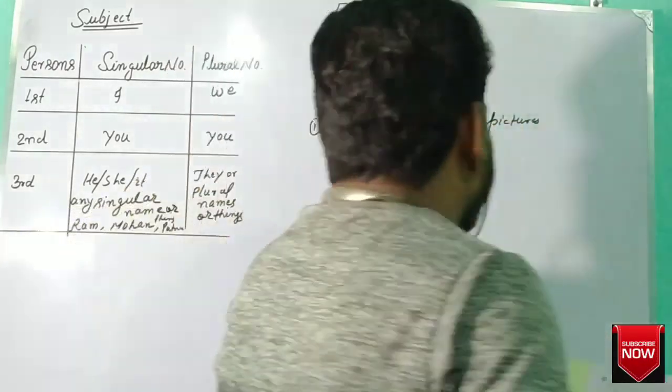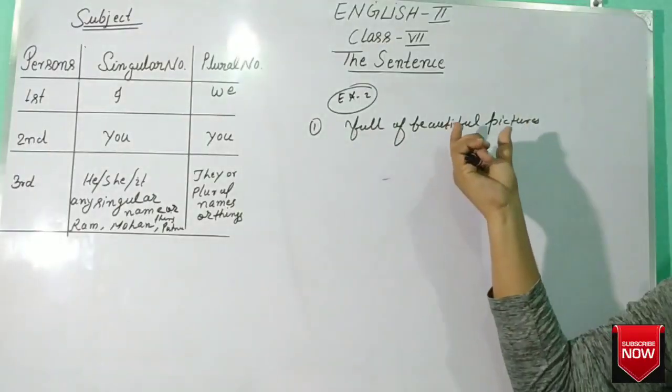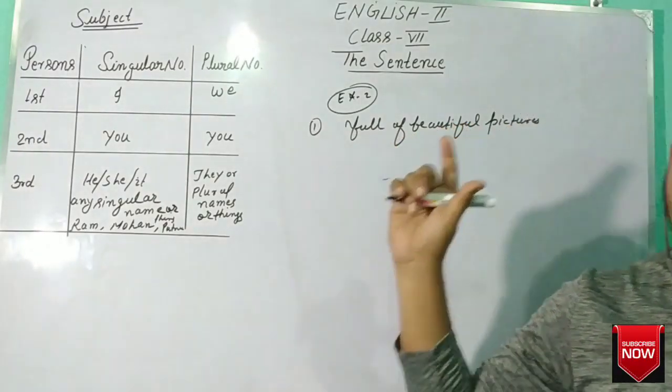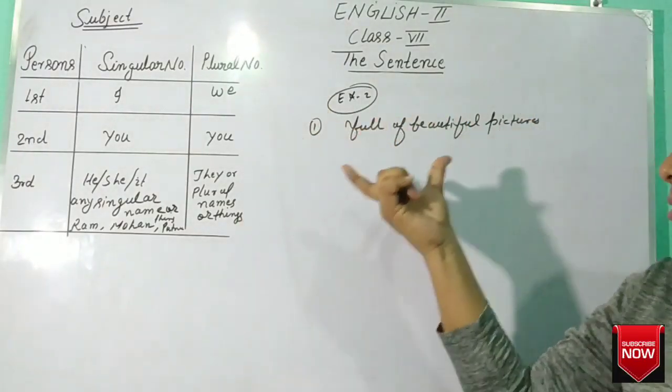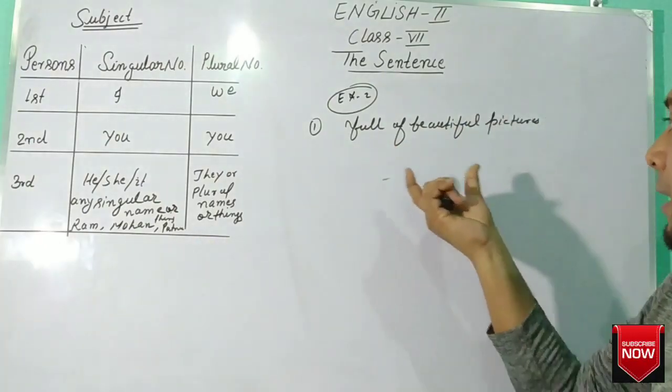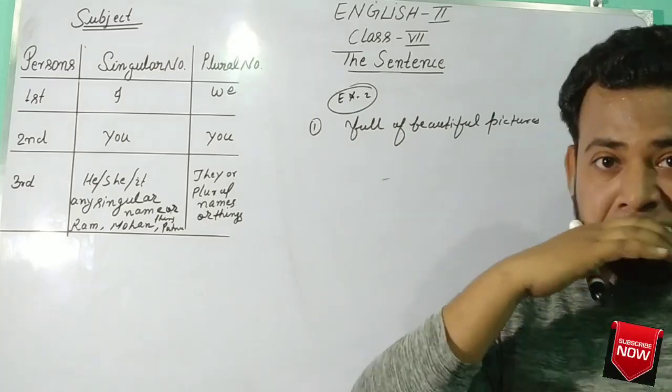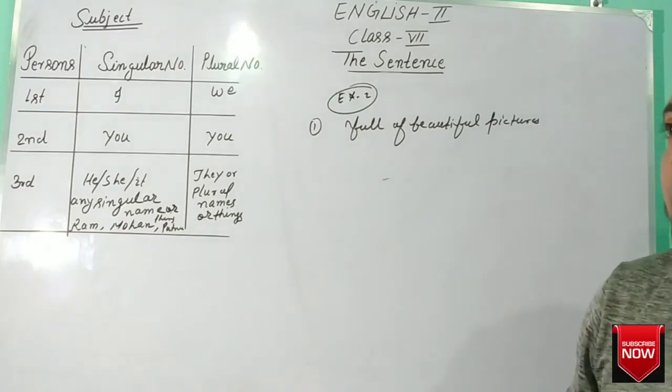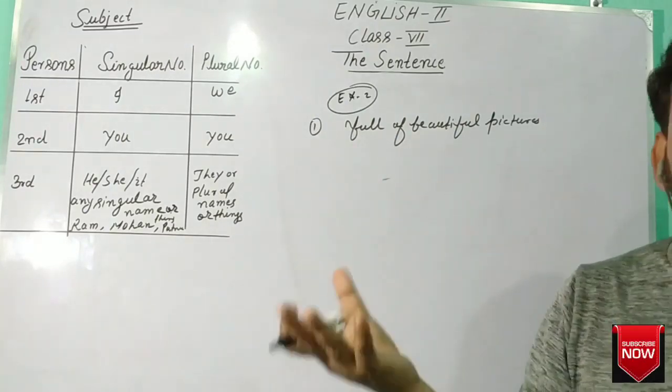Full of beautiful pictures. You know that this group of words is not considered a sentence. It provides sense but not complete sense, so it is a phrase. Now we have to make a sentence by using this phrase. Full of beautiful pictures means this room is full of beautiful pictures.